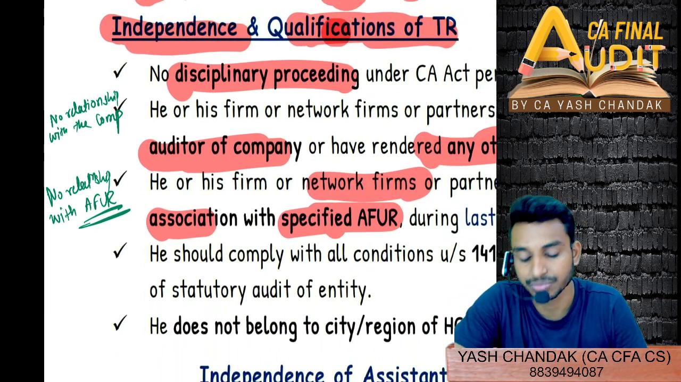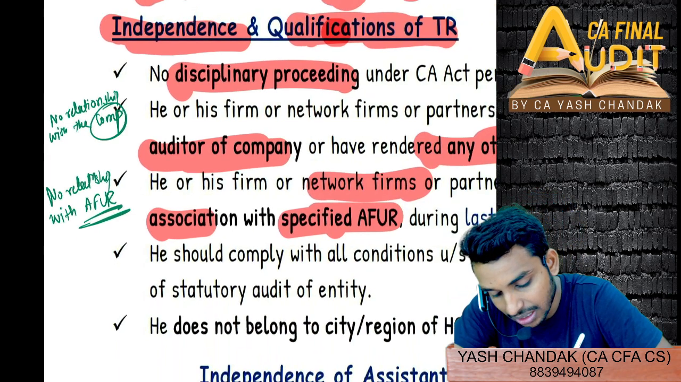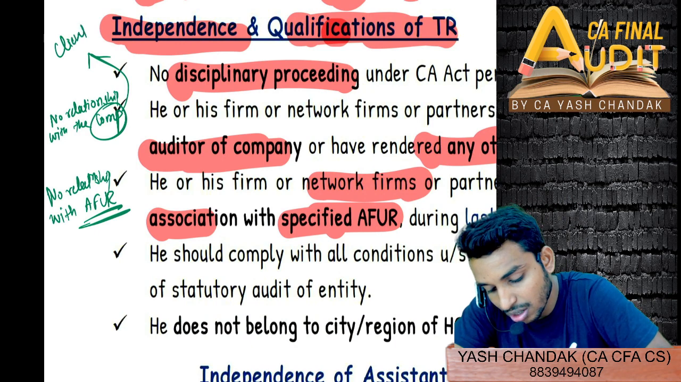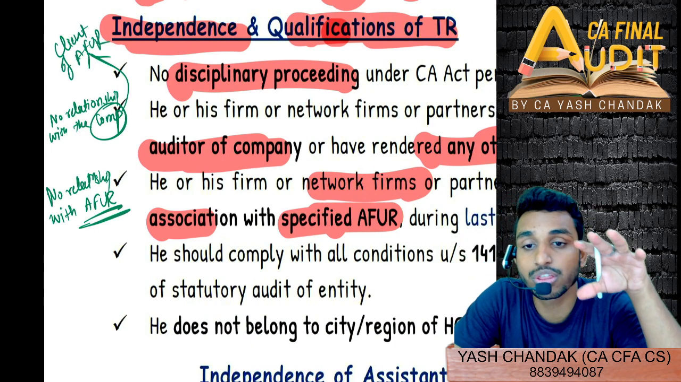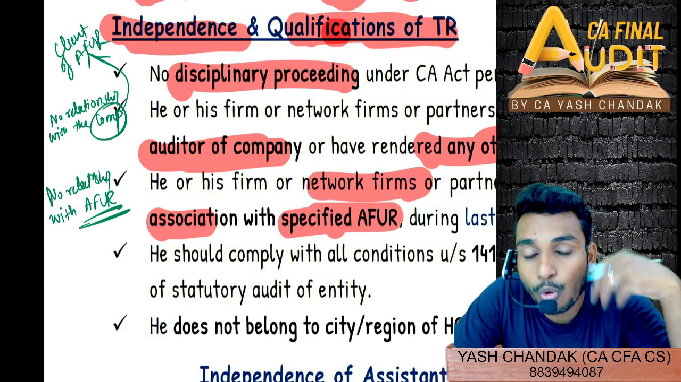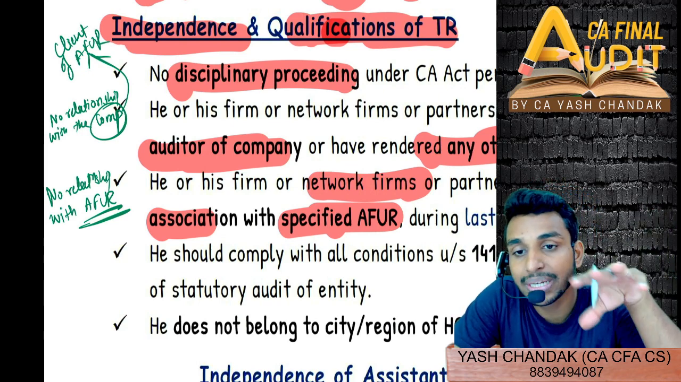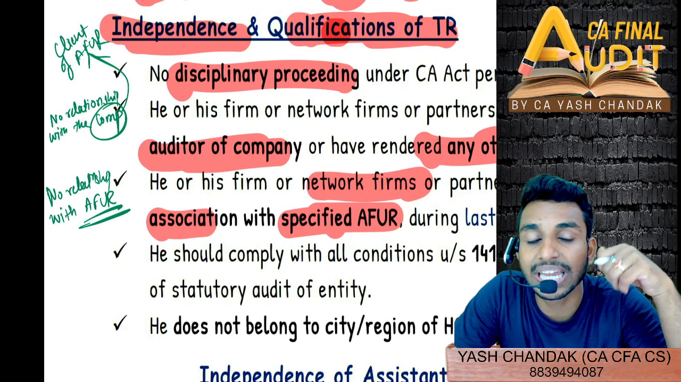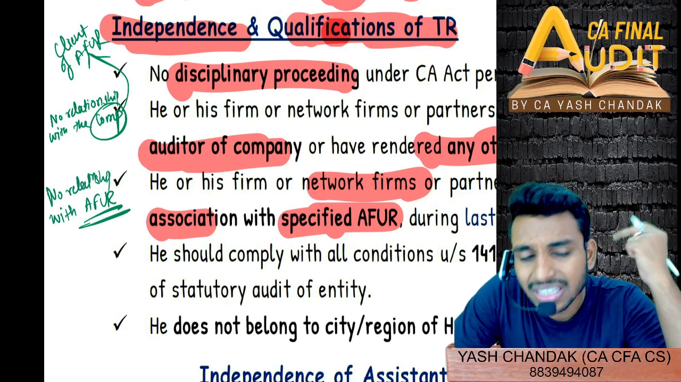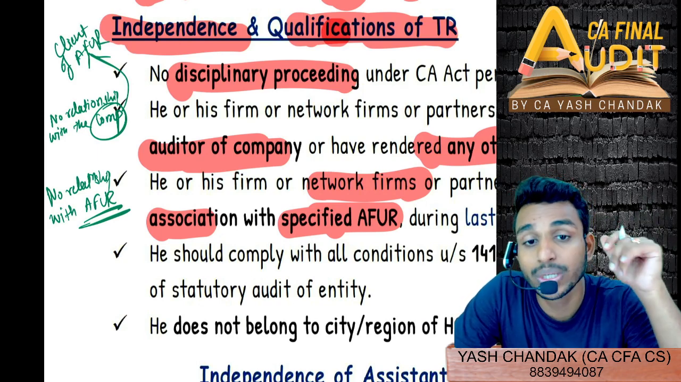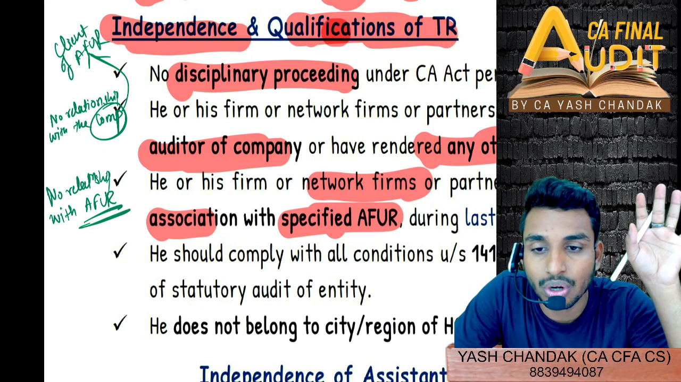Are you getting this? This company is the client of the AFUR, na? So whatever client because of which quality review has been imposed on the AFUR, you should not be providing any sort of statutory audit service or any other service during the last 3 financial years to that particular company. Everyone getting it or not?